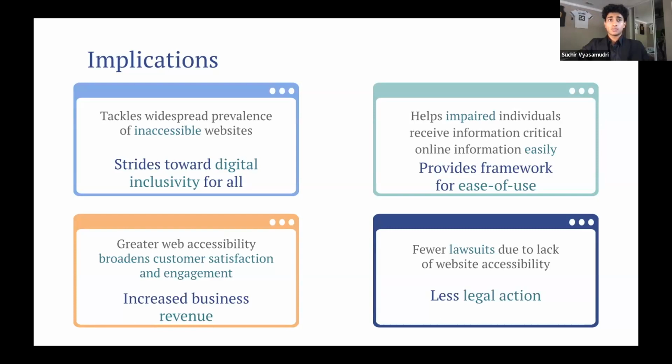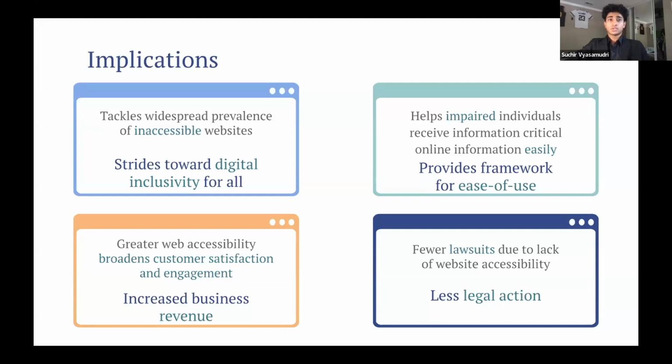Our work also enables impaired individuals, such as colorblind or other visually impaired people, to receive critical online information easily, such as applications like banking, shopping, healthcare, or signing important online forms. Greater web accessibility also allows for increased customer satisfaction and user engagement on business websites. This will lead to a further increase of website use, creating a positive feedback loop that ultimately results in more business revenue. Accessible websites also allow businesses to spend less money on maintenance and website issues, reducing expenses.